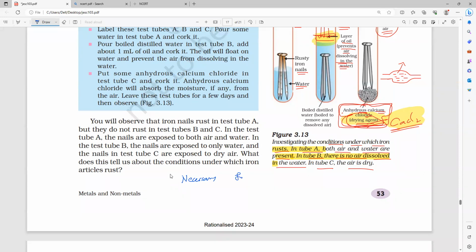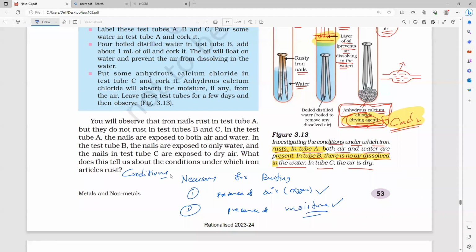What is necessary for rusting? Anybody? First thing, just now we studied. One is what? Presence of air. Air contains oxygen. Am I right or wrong, guys? Second one is presence of what? Presence of moisture. That's all. So these are the necessary conditions. Conditions necessary for rusting. So please note it down.